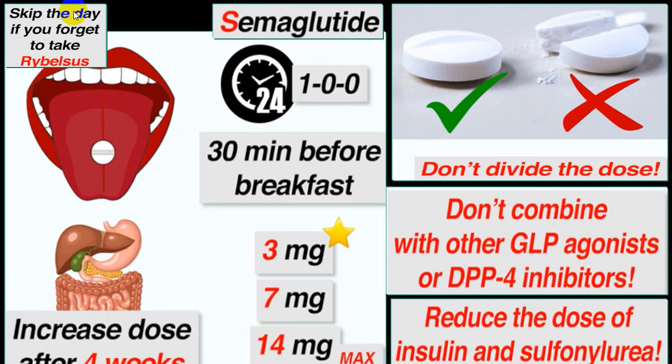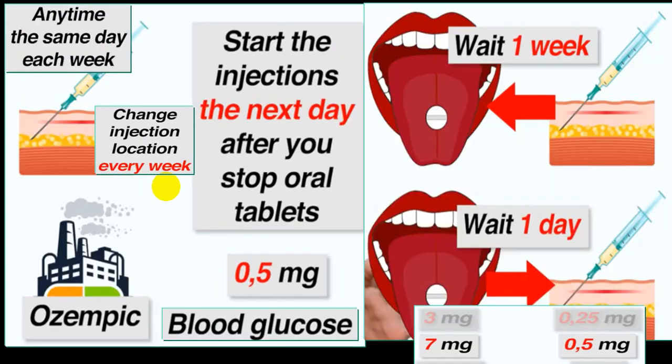And if you skip a day, if you forget to take this tablet, or any other medicines. It is available as Ozempic, and anytime you want to change over from injectable to oral, you will have to wait for 1 week. But if you want to change from oral to injectable, you can straightaway start the next day with the injectable.